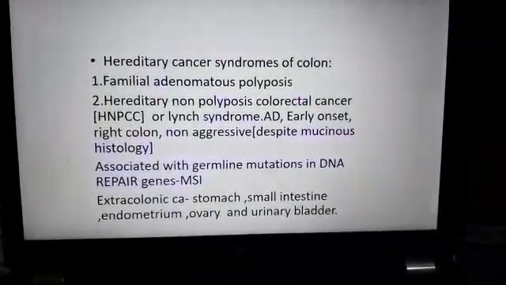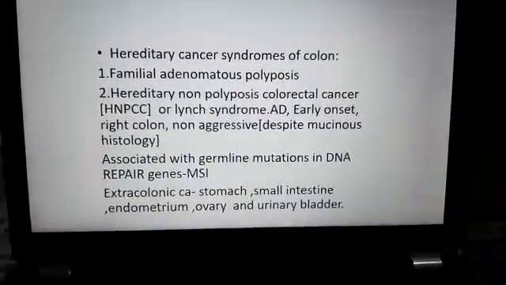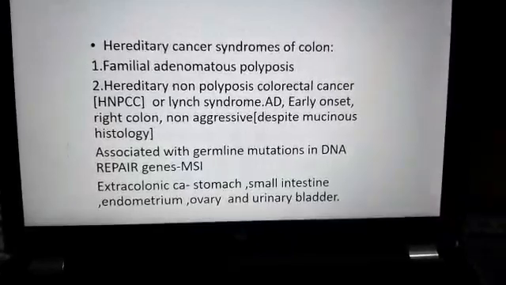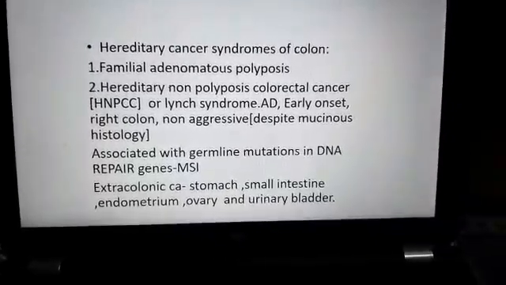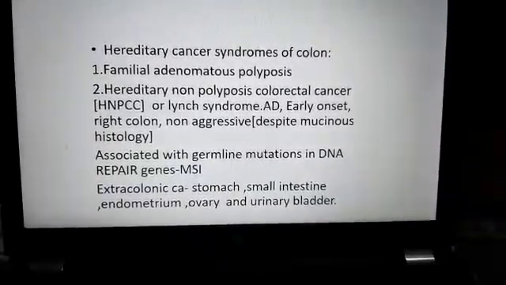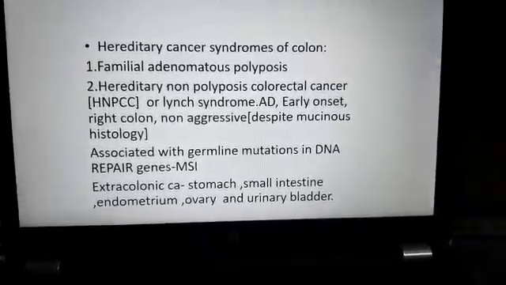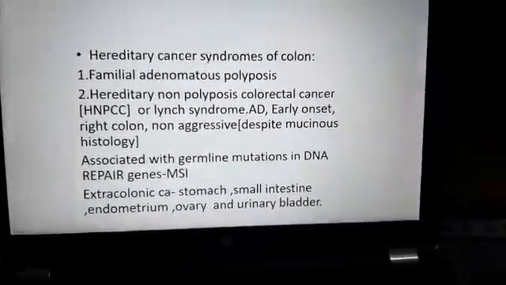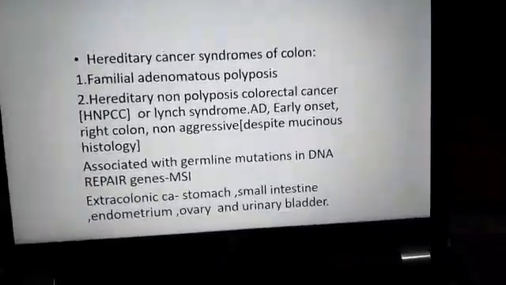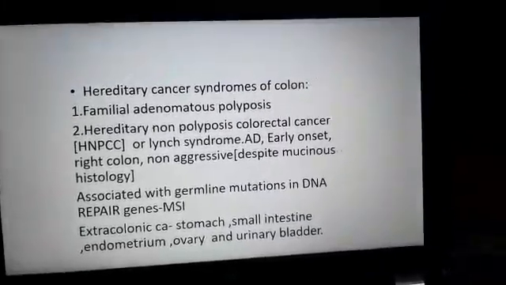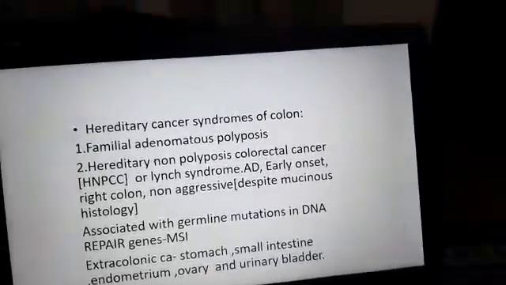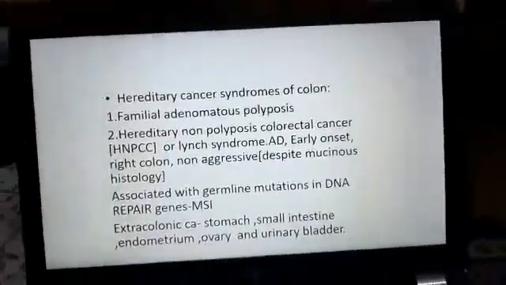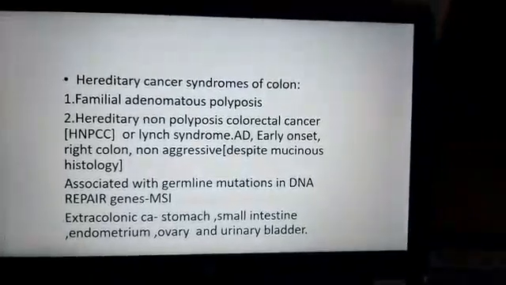The next topic is another short note for you all. What are the hereditary cancer syndromes of the colon? So in this you have to write about familial adenomatous polyposis. Already we have discussed familial adenomatous polyposis in the previous class: the classical type, attenuated type, Gardner syndrome. These are autosomal dominant and they have mutation of the APC gene, adenomatous polyposis coli. And here there will be risk of malignancy.